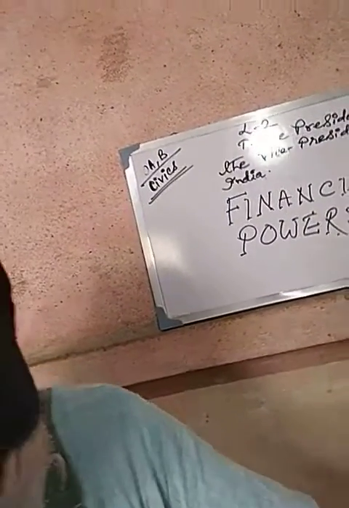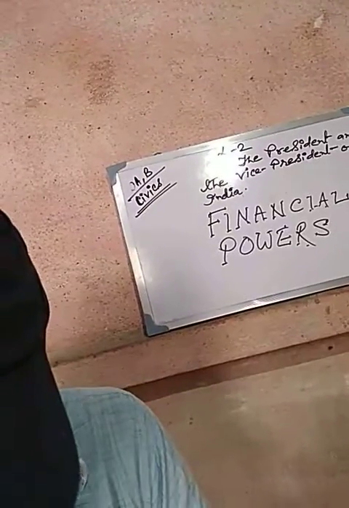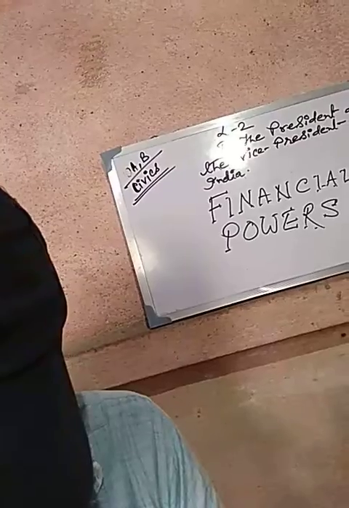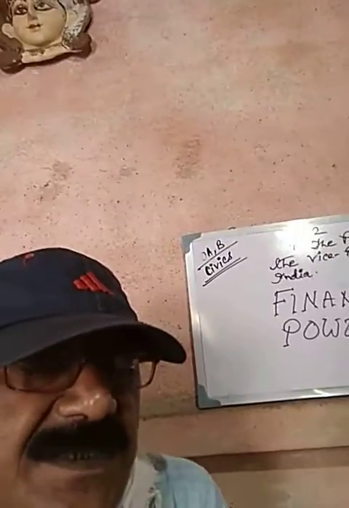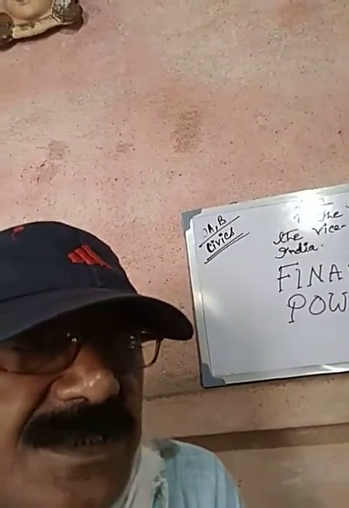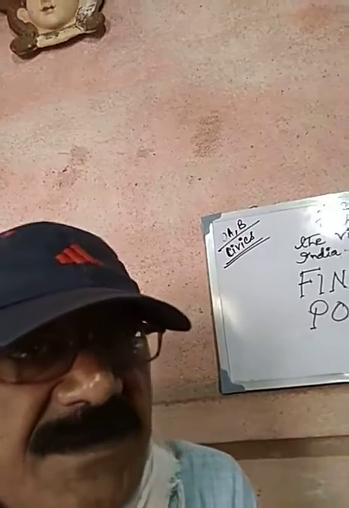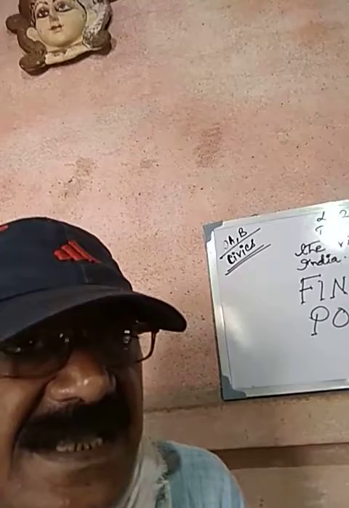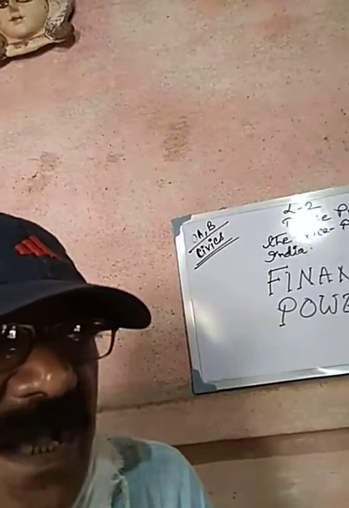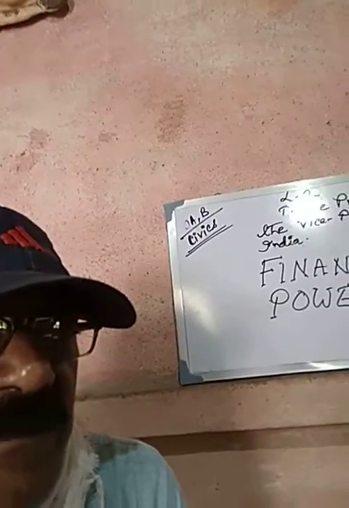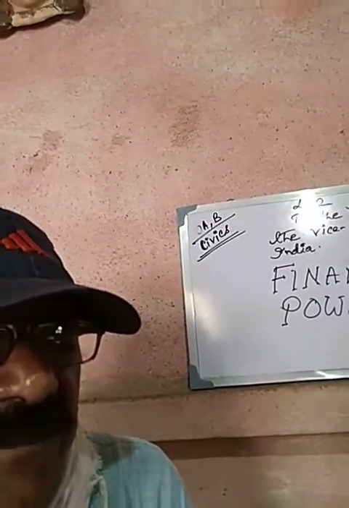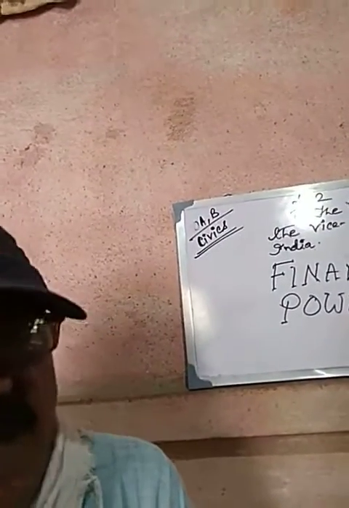Apart from these financial powers, there are other powers also, and these are the military powers of the President. Before teaching you the military powers of the President, I would like to revise the financial powers of the President of India. Number 1, the President has certain financial powers.